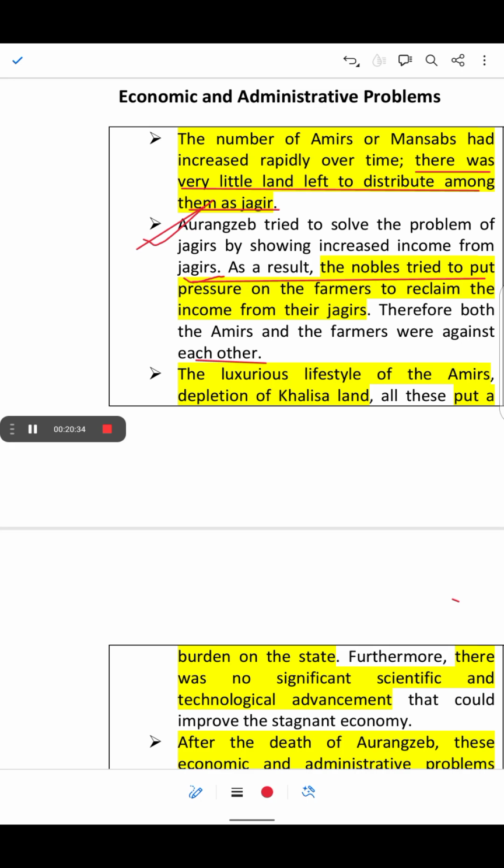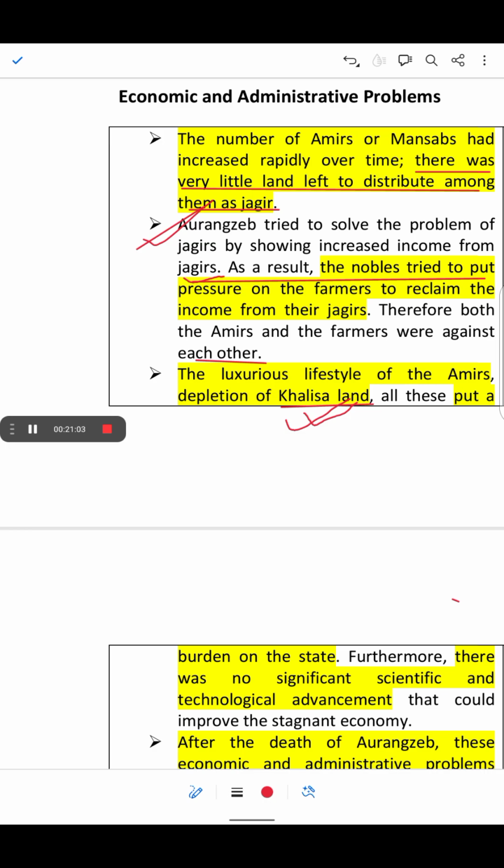Okay. Next is the luxurious lifestyle of the nobles and the depletion of the Khalsa land. Khalsa land is the land from where direct taxes were collected by the officials of the Mughals. There were no intermediaries, zamindars or subedars between the Khalsa land and the Mughal emperor.